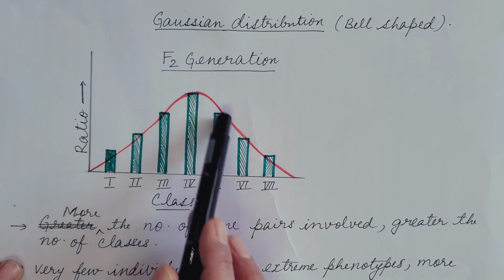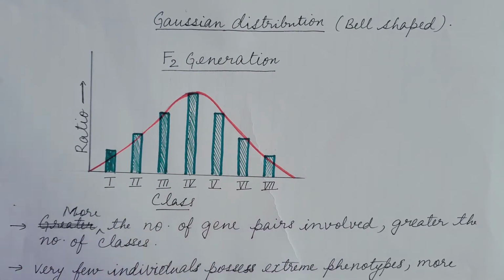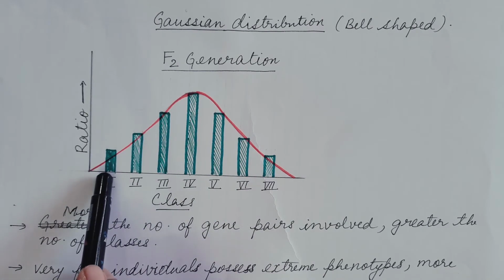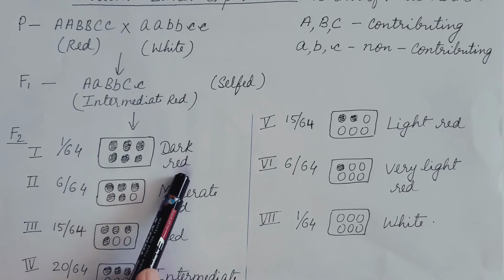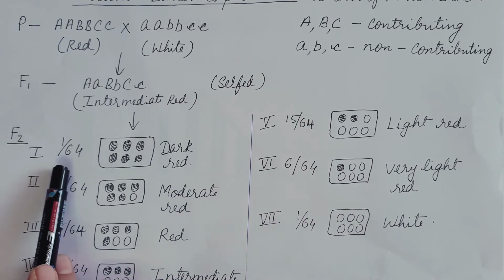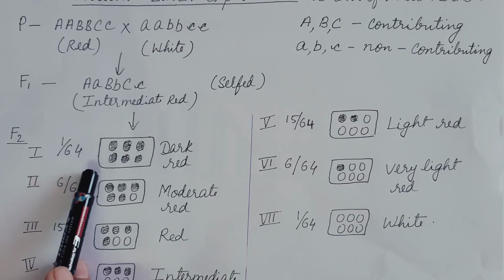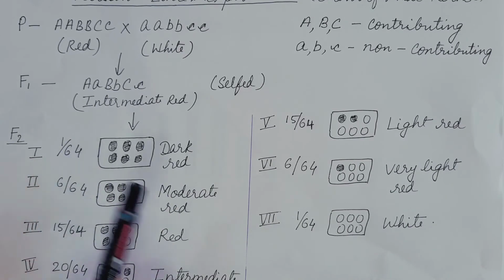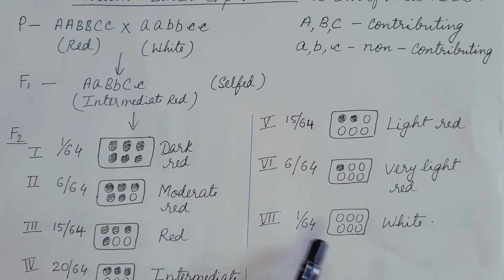This is for the F2 generation. If we study the graph, we see the two extremes, dark red and white. Dark red and white phenotypes are possessed by a smaller number of individuals in the population, here 1 by 64 and 1 by 64.